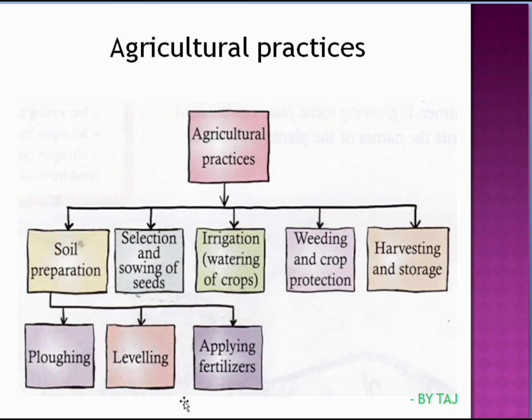So next important concept you have to remember is agricultural practices. In the olden days, agricultural practices were done with these steps: soil preparation, selection and sowing of seeds, irrigation, weedicides and crop protection, harvesting. Here soil preparation is done by ploughing, leveling or applying fertilizers. So this is about the crop production and management concept.